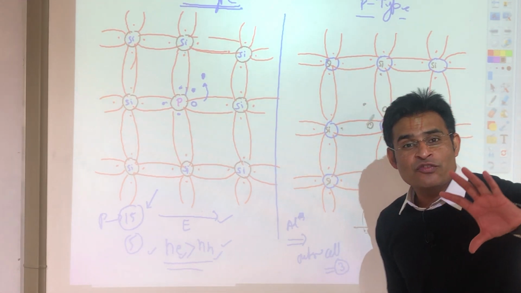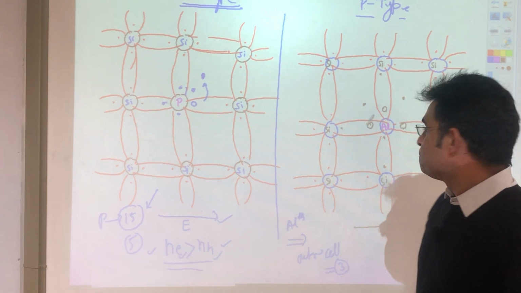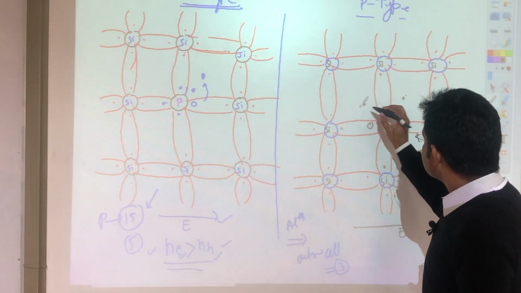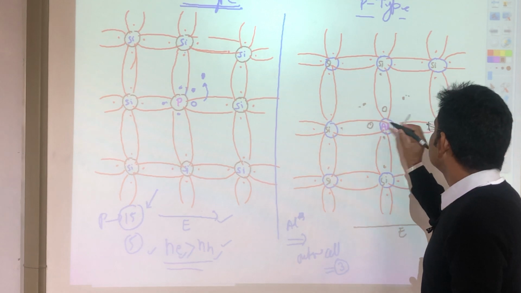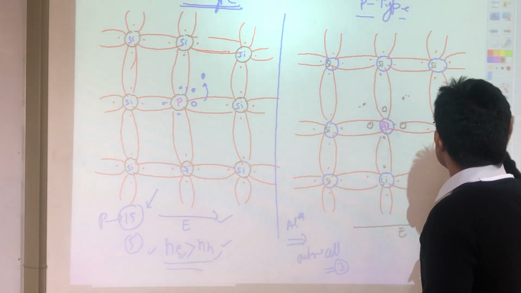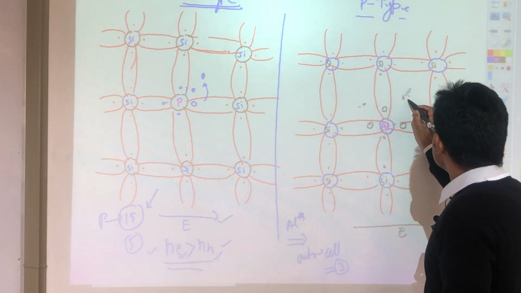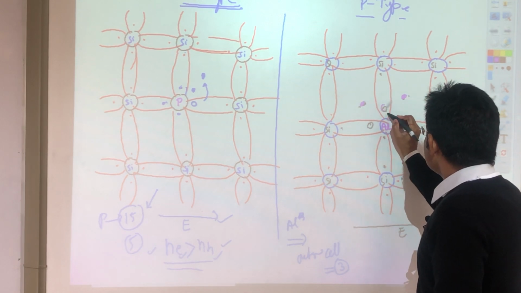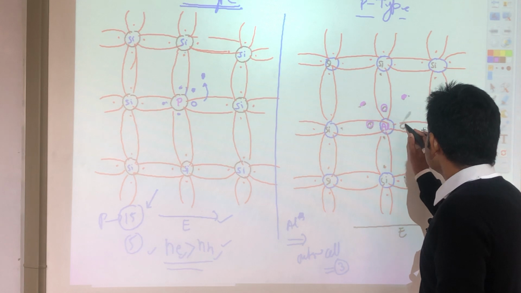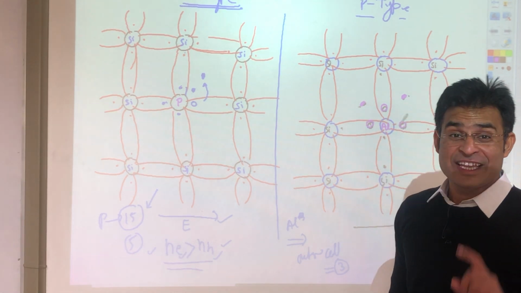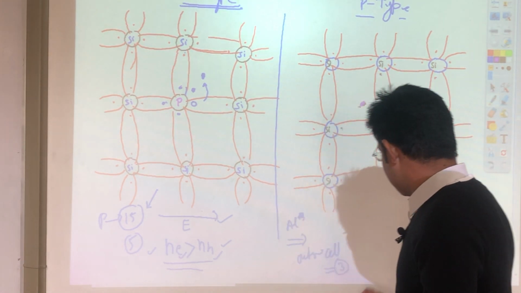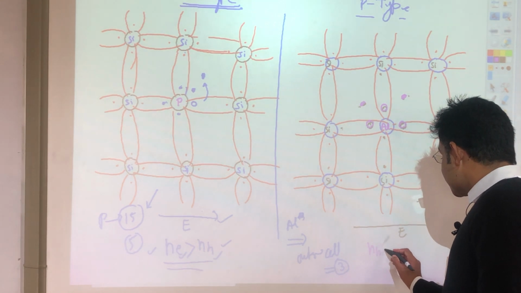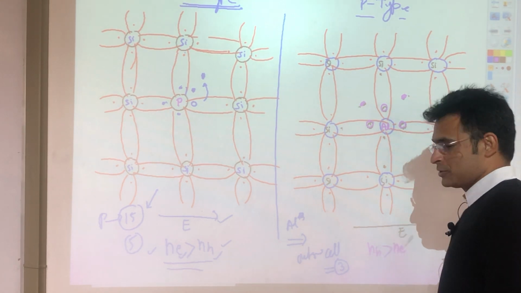So right now for conduction purposes, there will be 2 electrons and 3 holes. This is the first electron, this is the second electron, this is the first hole, this is the second hole, this is the third hole. It means in the case of a p-type semiconductor, the number of holes is greater than the number of electrons.